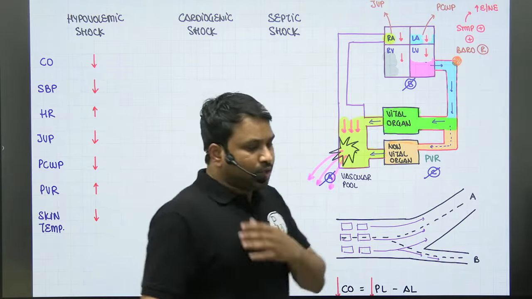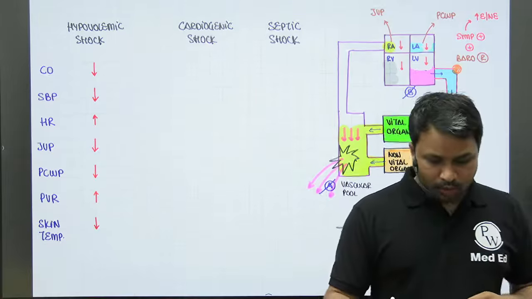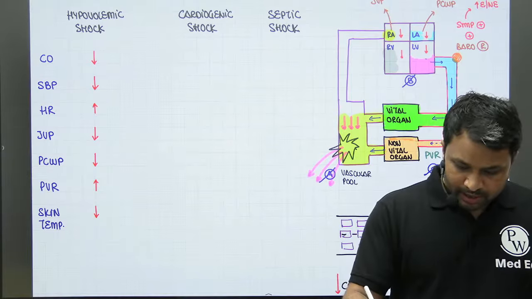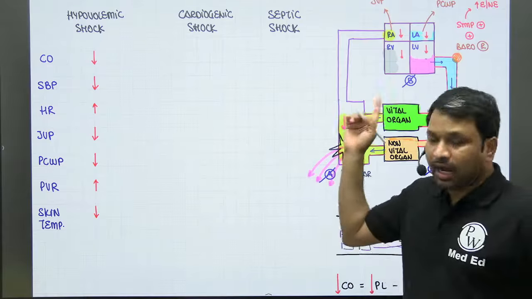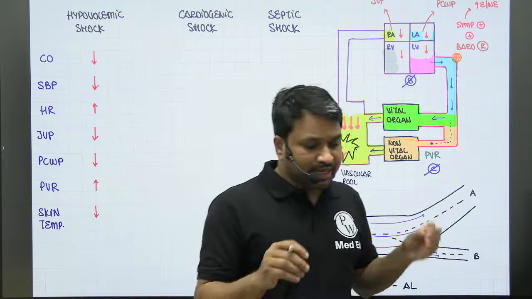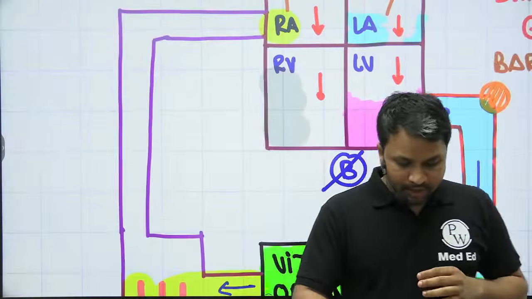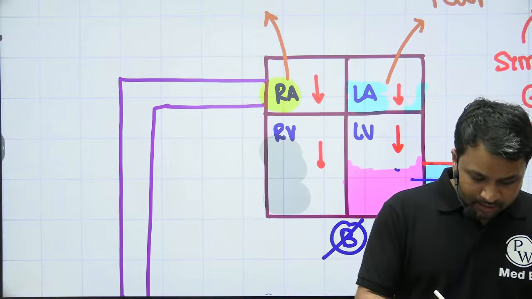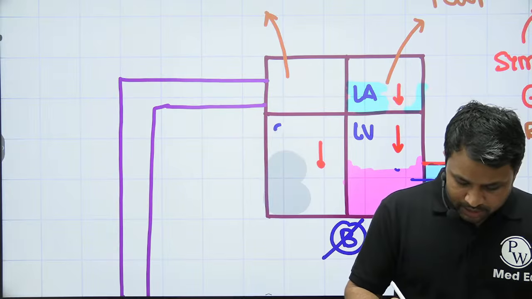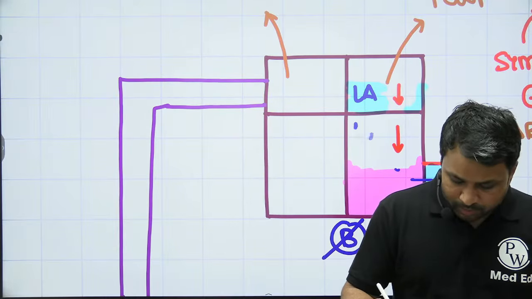Chalo. So we'll go with cardiogenic shock. How do you work up the basic status of cardiogenic shock? Now, in cardiogenic shock, the heart is not able to contract effectively. So you need to understand that in cardiogenic shock, the heart is not able to pump effectively.